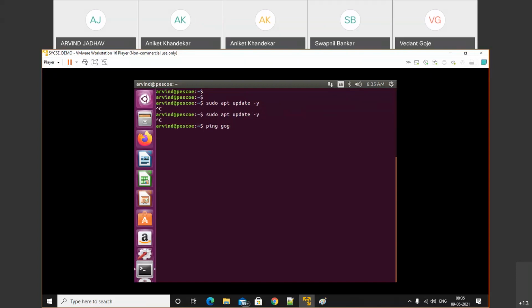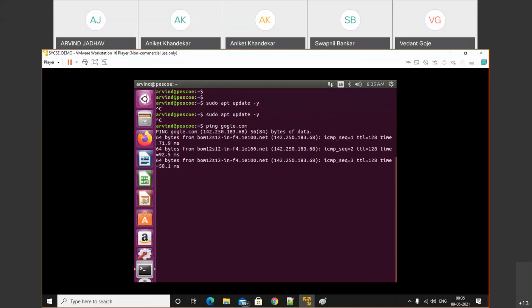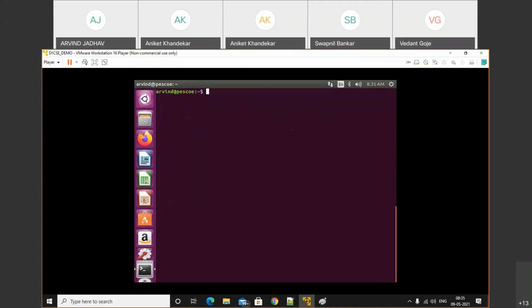Check whether our internet is working. It's working, no issue. Sudo apt-get install vim, to check whether that package is installing. There is an error.